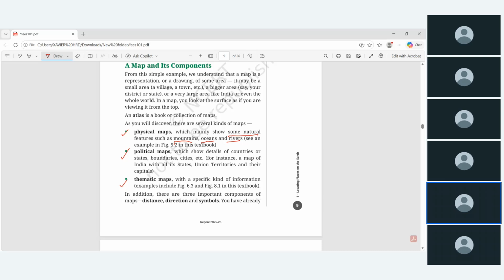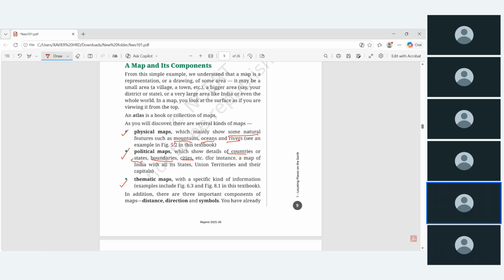The political maps contain countries and states and their capitals, boundaries, and main cities. So these are all there in the political map. The political map of India contains every state and its capital, then its boundary. The political map of the world contains all the world and its boundaries. Those will be there in the political map.